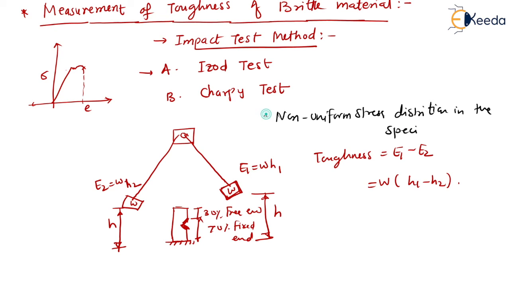So that is a limitation of the Izod test, because the test results are not more accurate. So this is about the impact test methodologies, and we have discussed the Izod test.